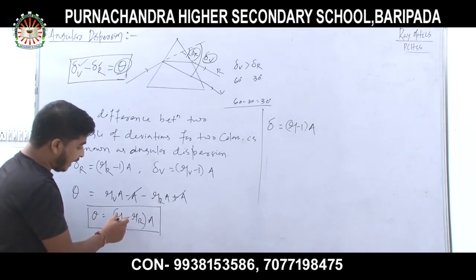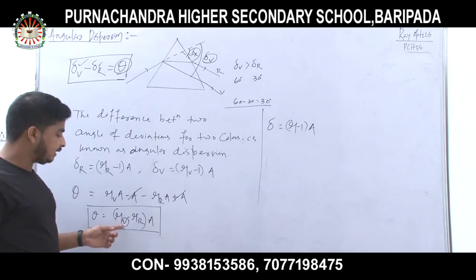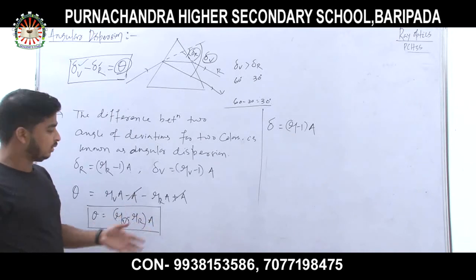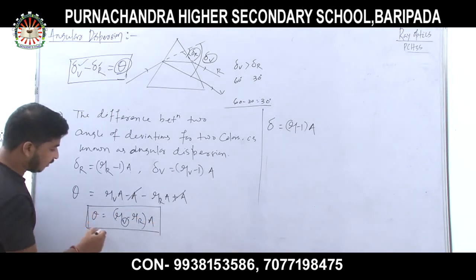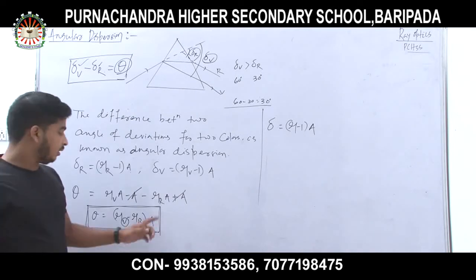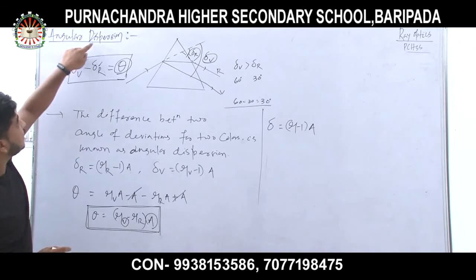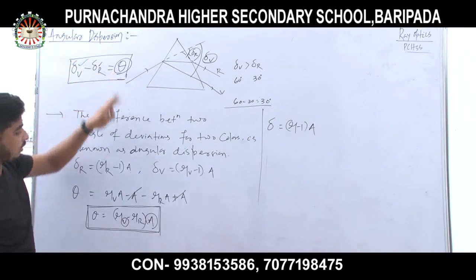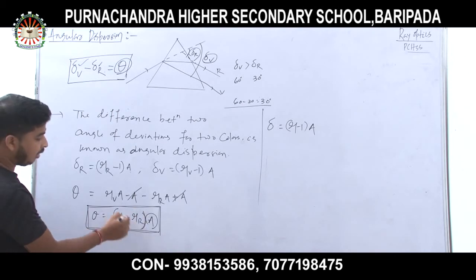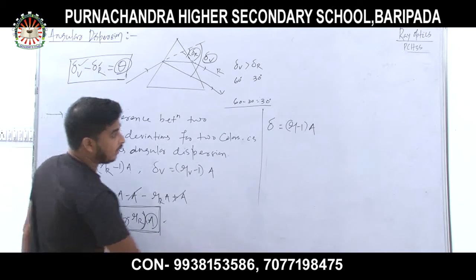You can find it for any other colors also, for example indigo and red, or blue and red. It is up to you which colors you are taking. So theta equals (mu V minus mu R) into A. Got my point? So this is the angular dispersion for violet and red color. Remember the formula.